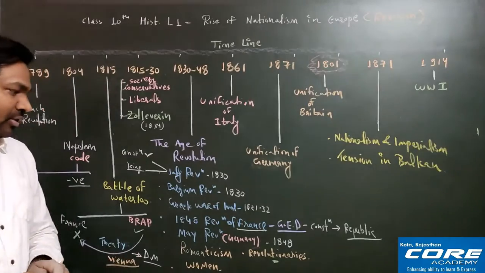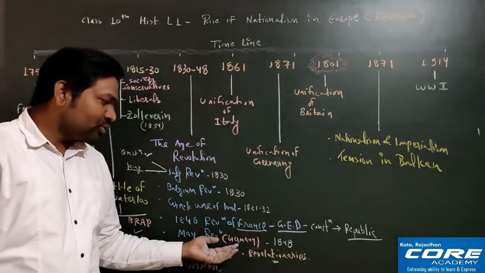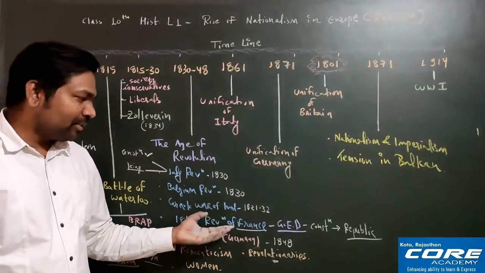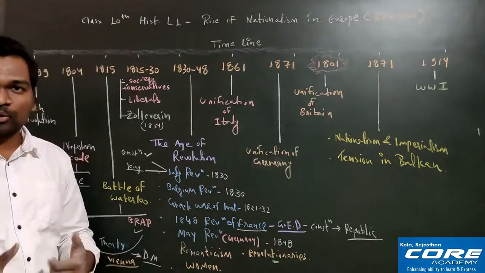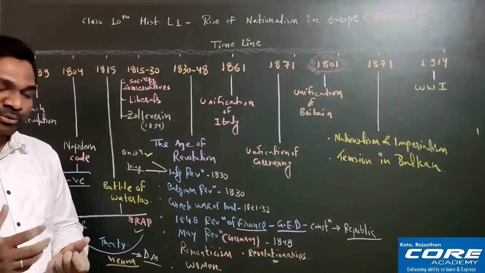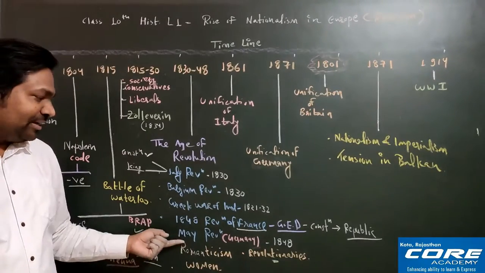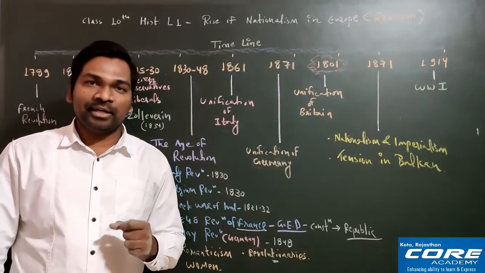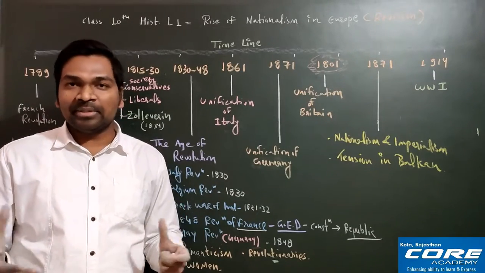Fine. So here, if you look at Germany, Germany is also a neighbor country of France. So when the revolution was happening in France, German people were also excited. So they also thought that they should do some revolution. So they did the May Revolution. So what is the May Revolution? Actually, in this 1848, around 831 representatives were there.